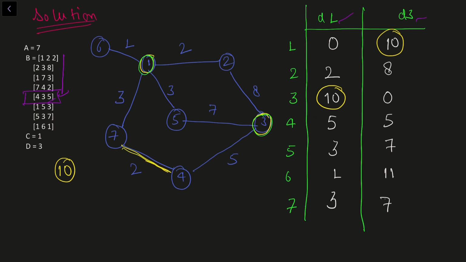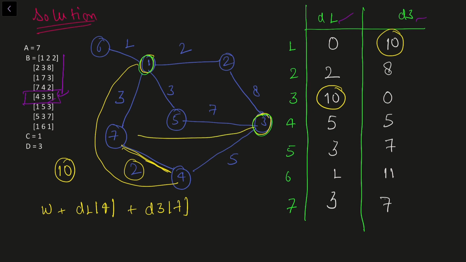So in order to check whether this edge lies on the shortest path of 1 and 3, I'll write these conditions here. It should be the weight of this edge, let's say that is W, plus D1 of 4, that is the distance of node 1 to node 4, plus the D3 of 7, that is the distance from node 3 to node 7, it should be equal to 10, right?